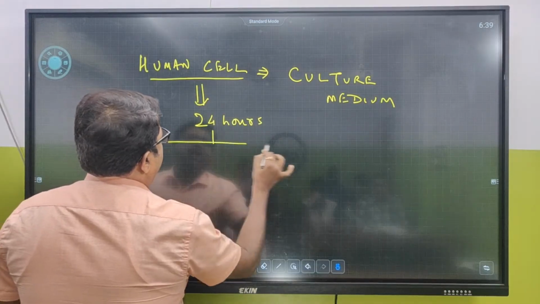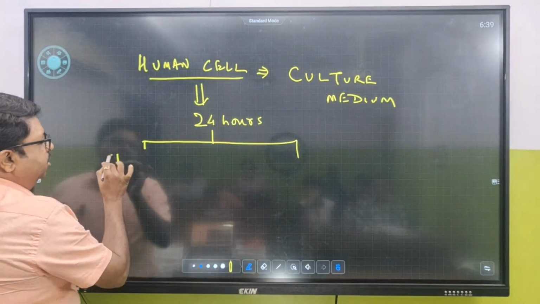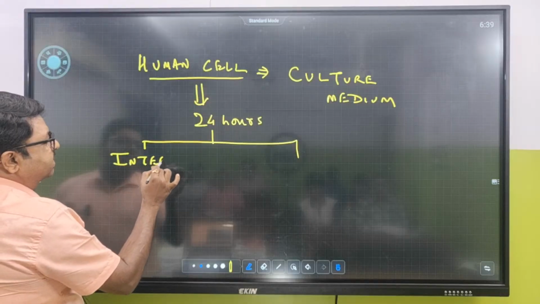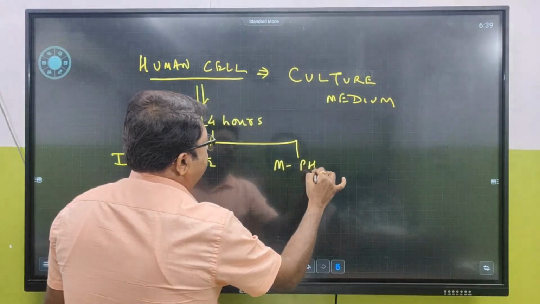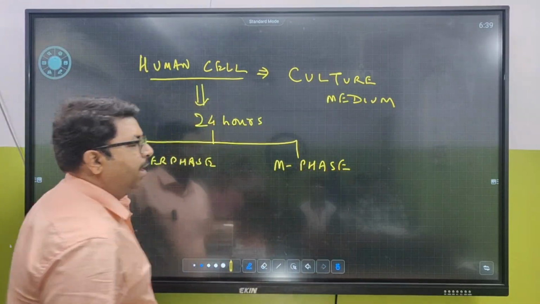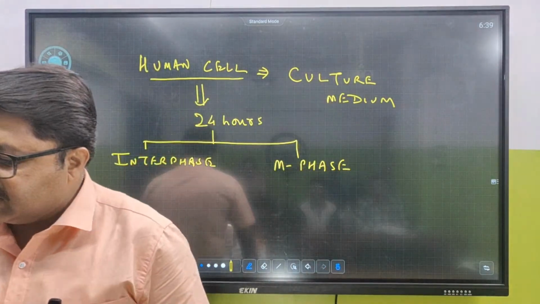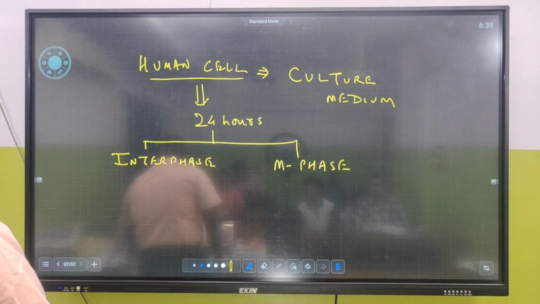And within this 24 hours, how many phases are there? There are two phases: one is interphase and one is M phase, the mitotic phase. Clear?